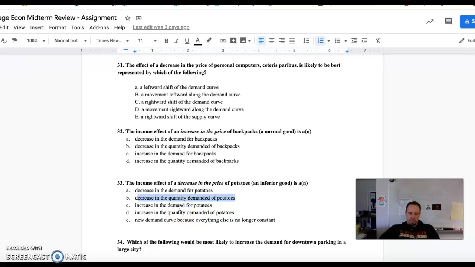I hope that helps. Hope that makes sense. But really, it is an impact that the change in price has on our real income, and it will always impact the quantity demanded, because we're dealing with a price change, and that does not shift our curve to the right or to the left. Hope that makes sense.